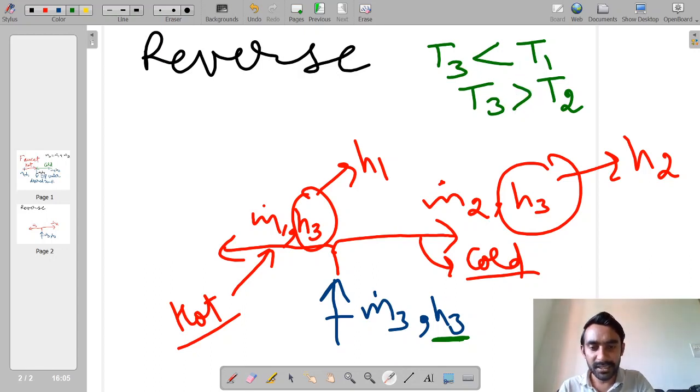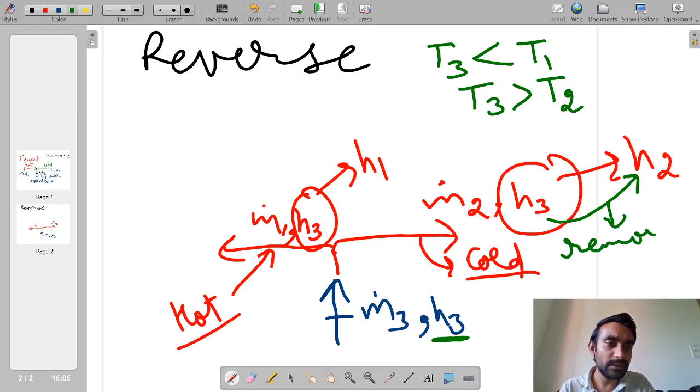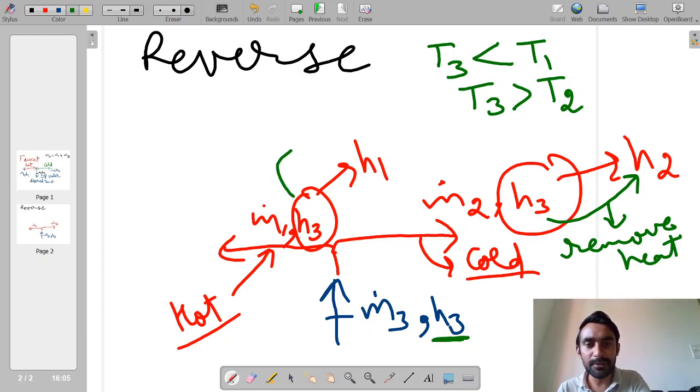So if I have to bring this H3 to the H2 point, I have to remove some amount of heat from it. However, in case of the first stream, if I have to convert enthalpy from H3 to H1, I have to add some heat.